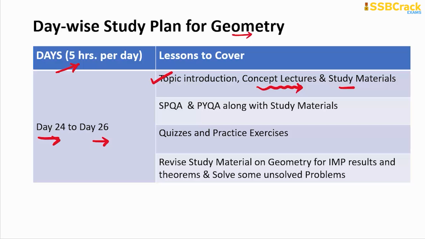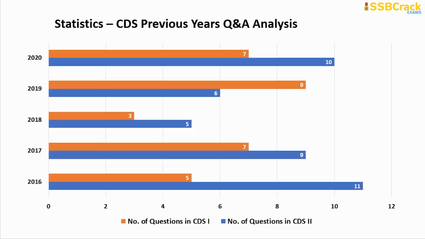Alright, and then importantly you go through the SPQA and PYQA video lessons and refer to their study materials. Then attempt the questions from quizzes and practice exercises yourself. And here also, on the 26th day, the remaining 3 hours, what you will do is revise the study material on geometry for important results and theorems. That is for a quick recap, and also you will be solving the unsolved problems over there. Okay, that way you have to follow this study plan for 50 days and then switch to the next topic of preparation, that should be none other than statistics.